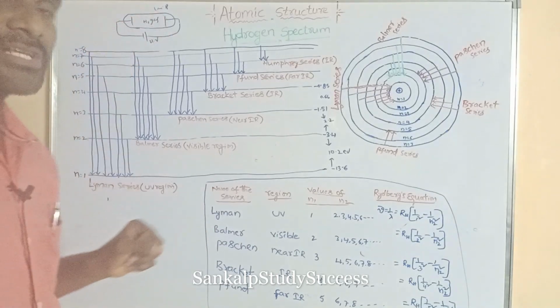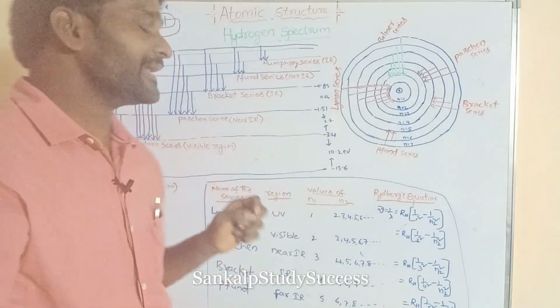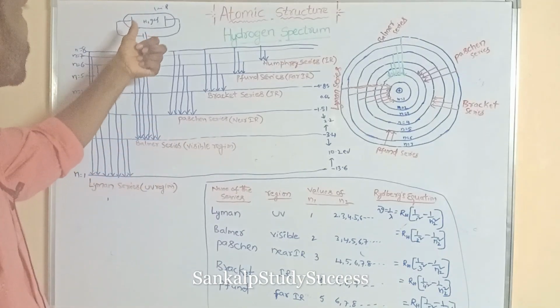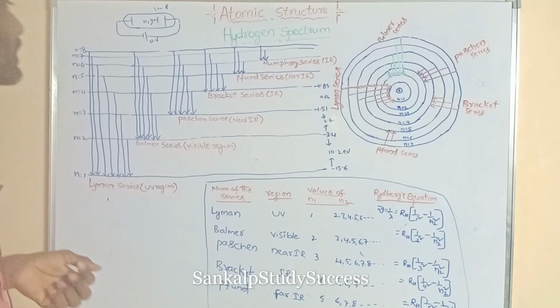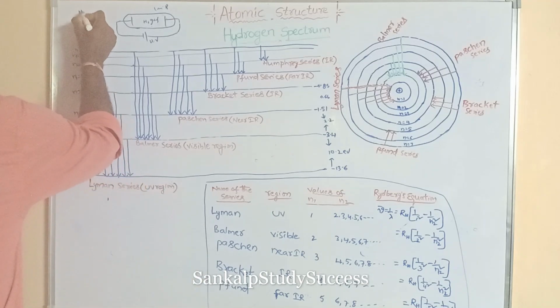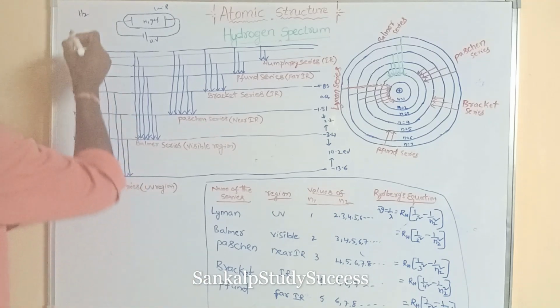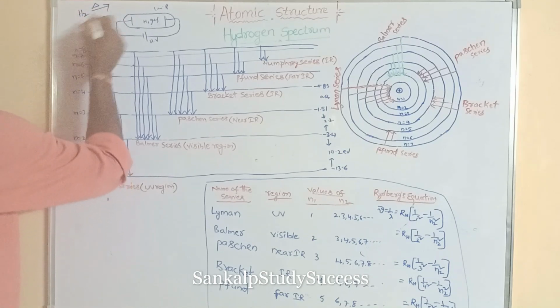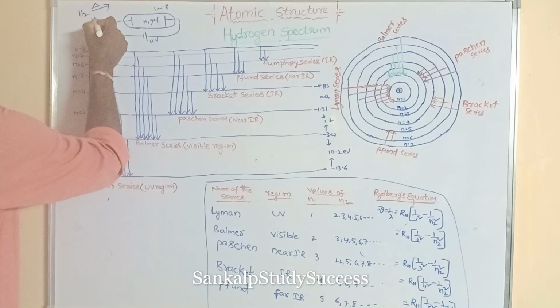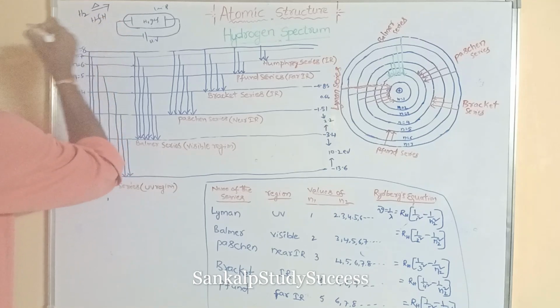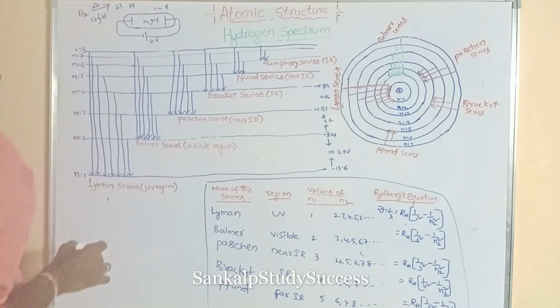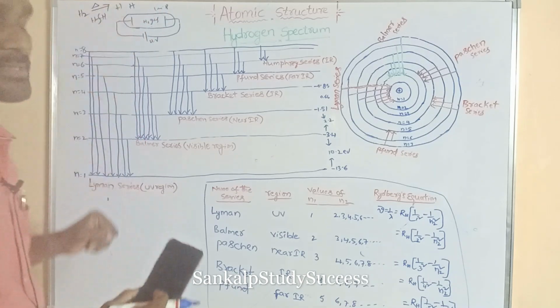On heating of hydrogen gas, or on passing of electrical discharge through hydrogen gas, the hydrogen molecules, H2, dissociate. The H-H bond breaks down and gives hydrogen atoms.